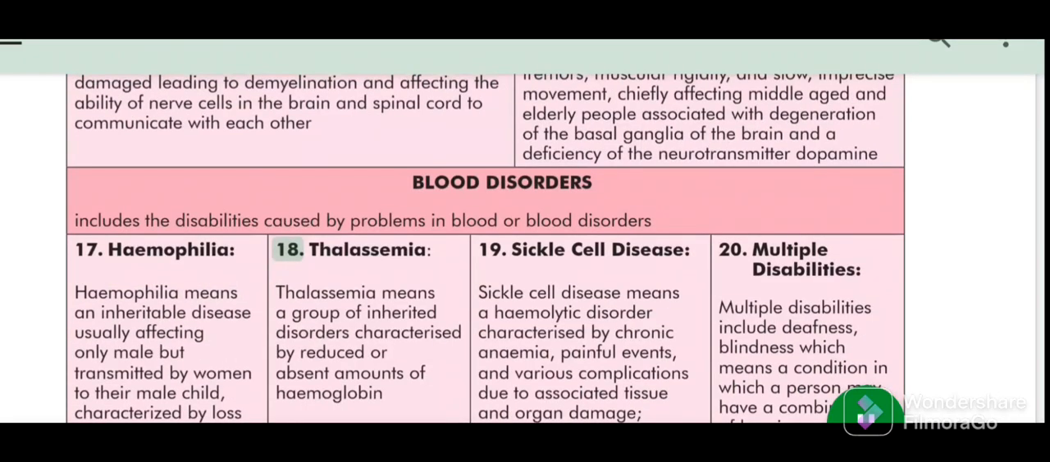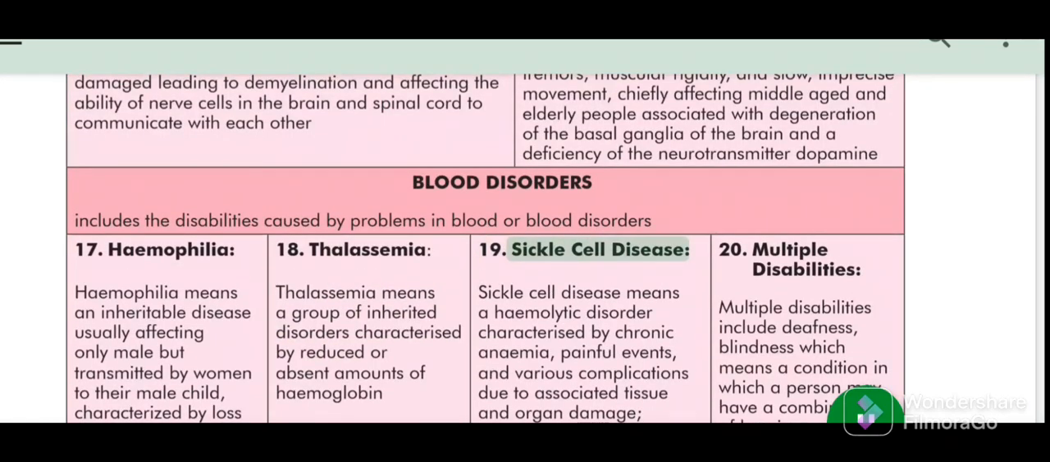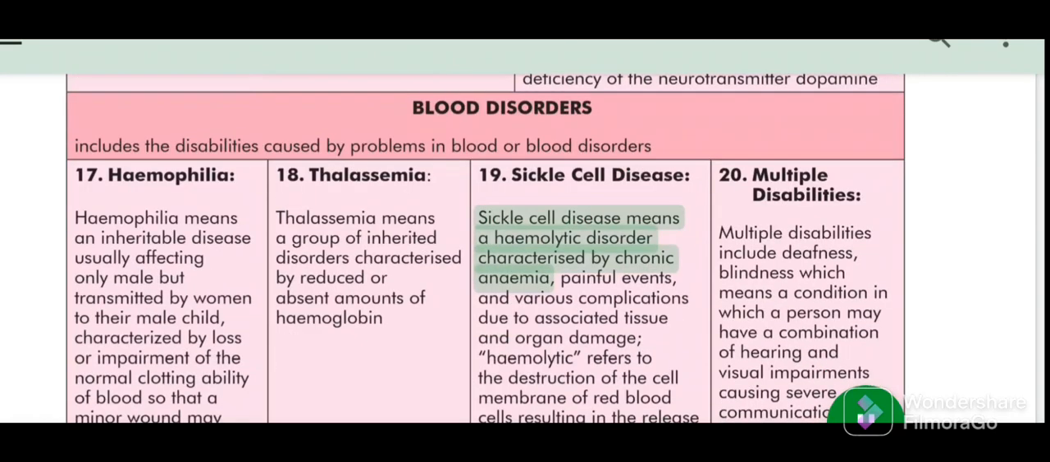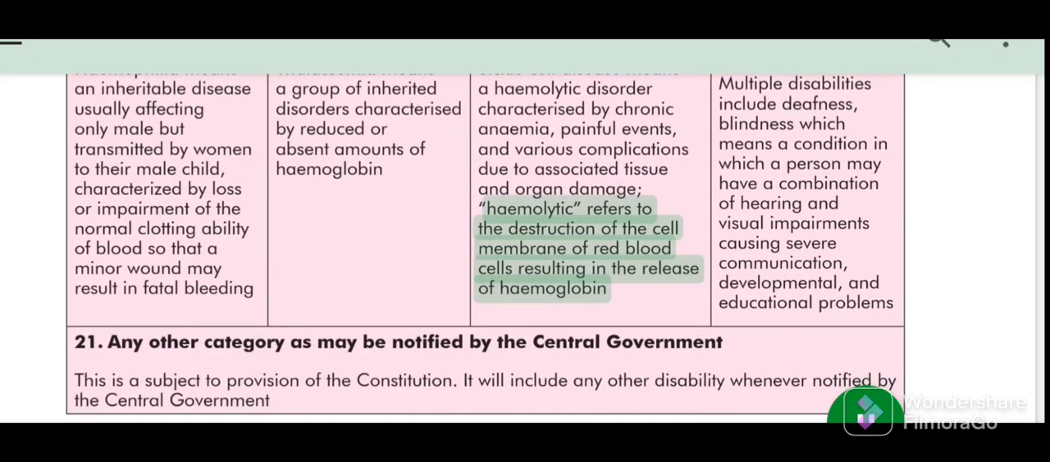18. Thalassemia. Thalassemia means a group of inherited disorders characterized by reduced or absent amounts of hemoglobin. 19. Sickle cell disease. Sickle cell disease means a hemolytic disorder characterized by chronic anemia, painful events, and various complications due to associated tissue and organ damage. Hemolytic refers to the destruction of the cell membrane of red blood cells resulting in the release of hemoglobin.